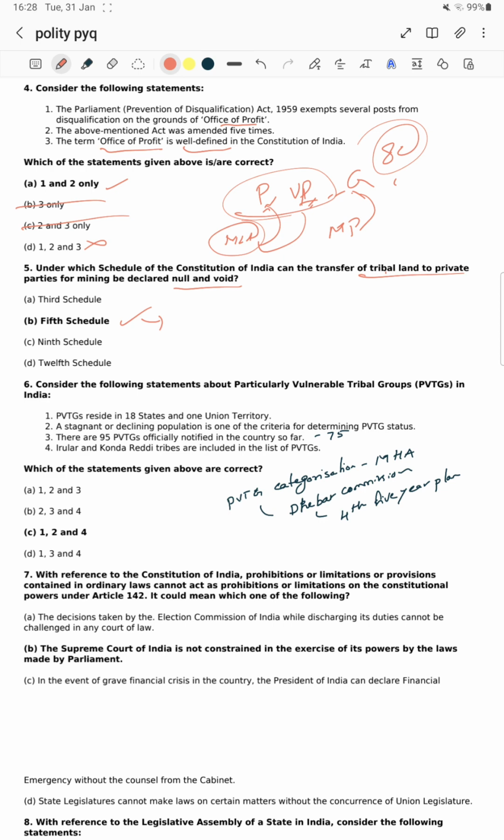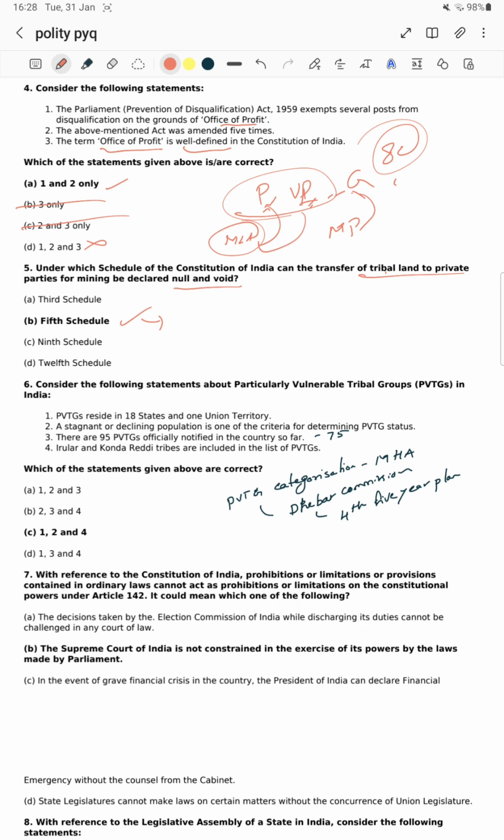Okay, next, sixth question. Consider the following statements about PVTG, particularly vulnerable tribal groups in India. This PVTG is also a repeated question. It resides in 18 states and one union territory. Sir, whether it is 18 states with one union territory, let's just hold. We don't know, so for the moment let's assume we don't know.